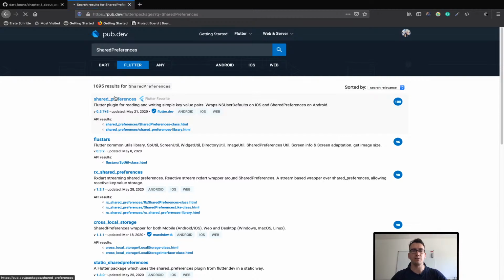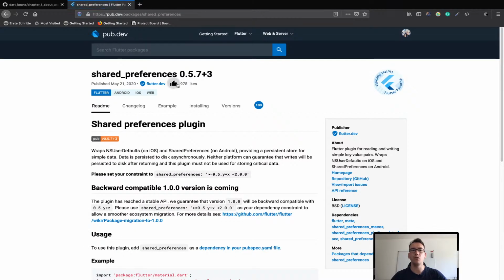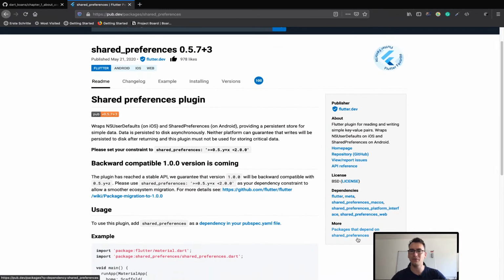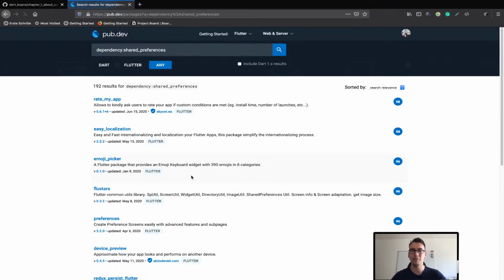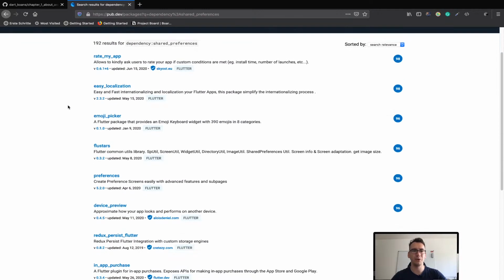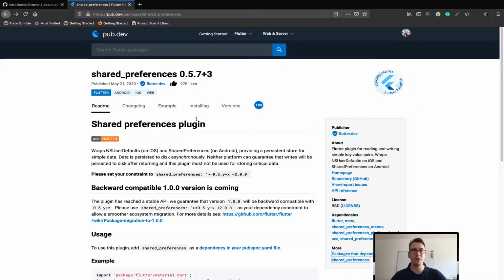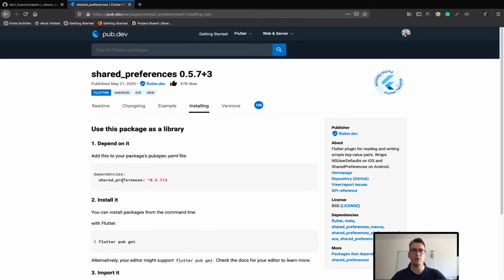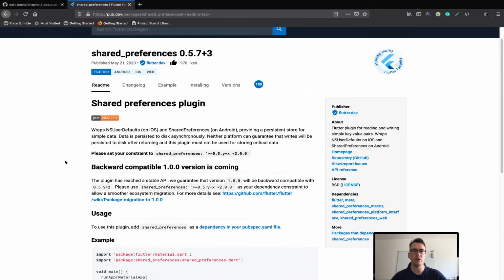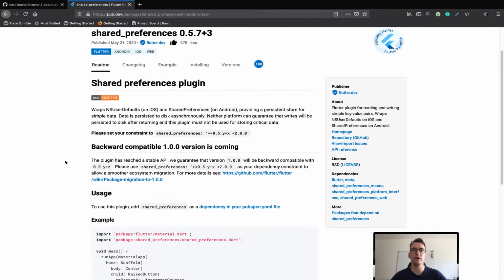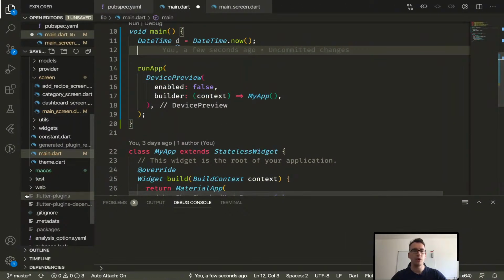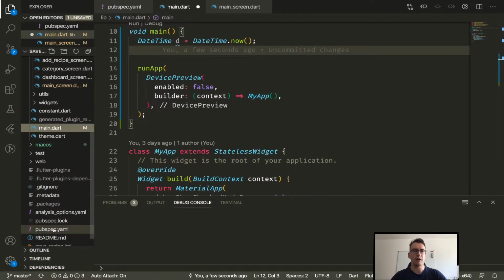And as you see, there is a package, Flutter Favorite, with nearly 1,000 likes. So it is really often used. If you take a look down here at how many packages depend on it, it is 129. This is pretty large, so it's a pretty famous package that you can use for all your dependencies too. With that, we can save strings locally, like in a local database that saves key-value pairs. And what I will do is add that to our pubspec.yaml